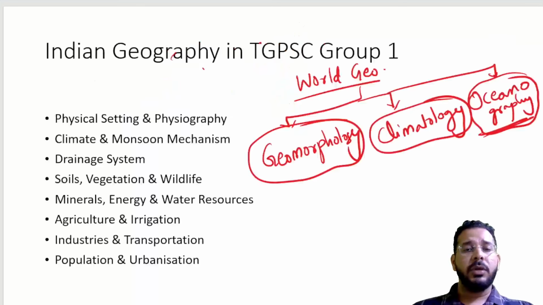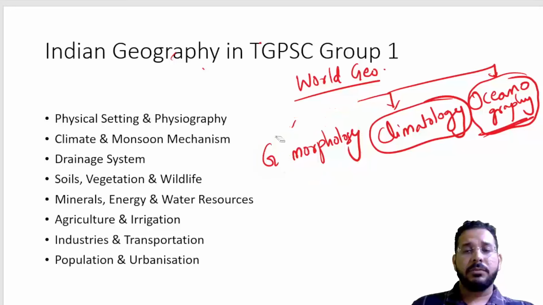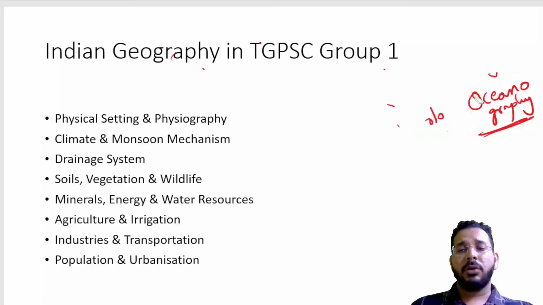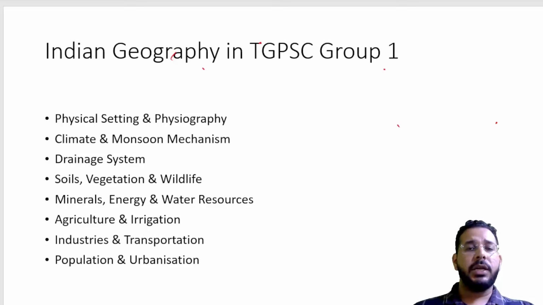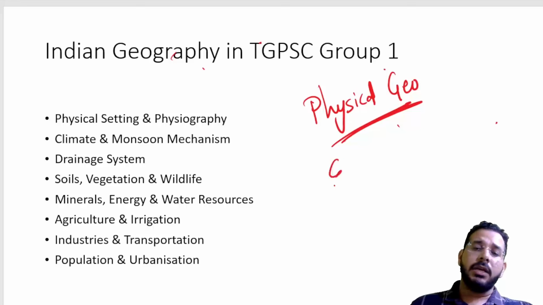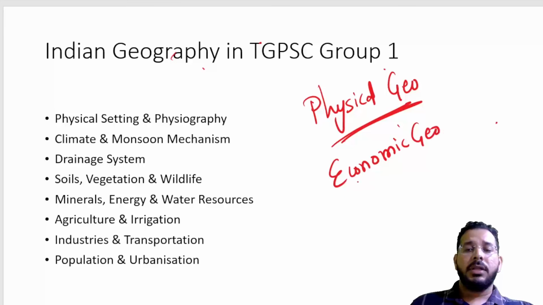Then you move to Indian geography. World geography you have seen geomorphology, climatology, then oceanography. Then after that you move to Indian geography. In Indian geography also, first you have to study the physical geography, means physical features of India. Then you study economic geography. Then you study human geography.